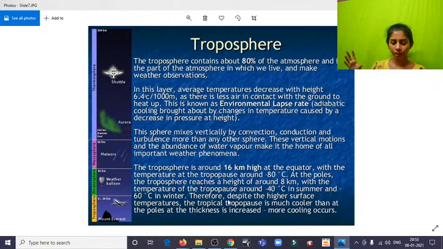For example, we know that Earth is not exactly round. It's sort of like a geoid sphere. That is, the top is flattened, but the equator side is bulging. Since it is bulging, we can say that at the equator it will be 16 kilometers high, and at the poles it is 8.